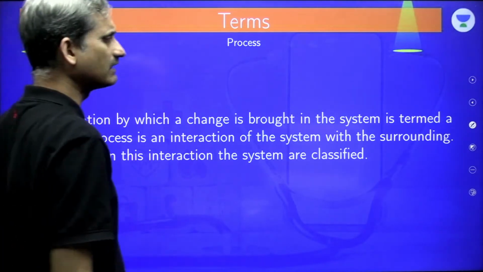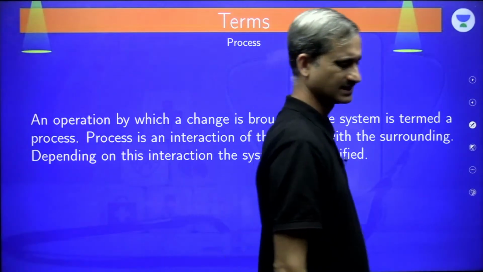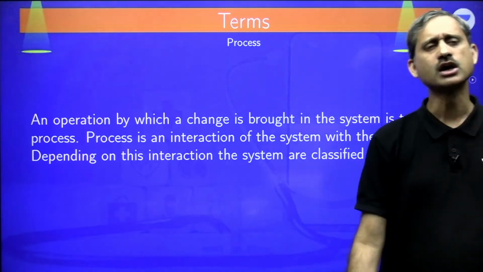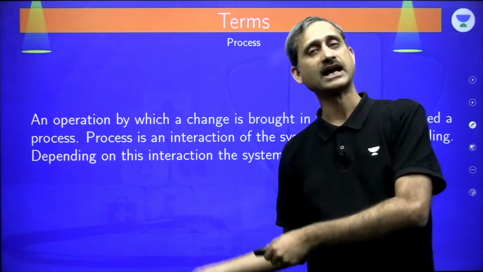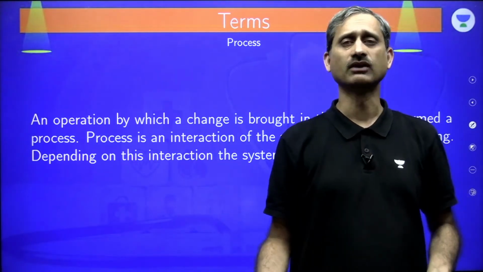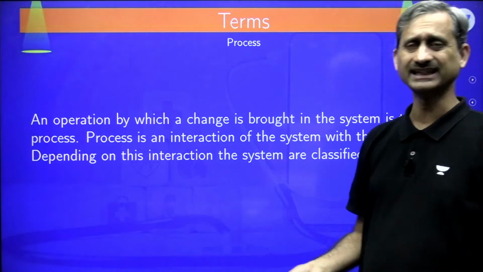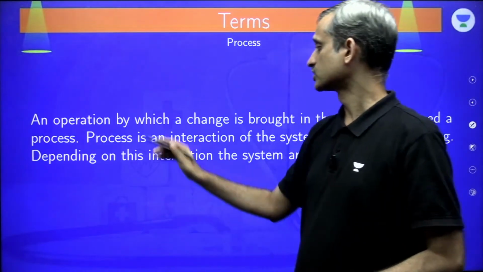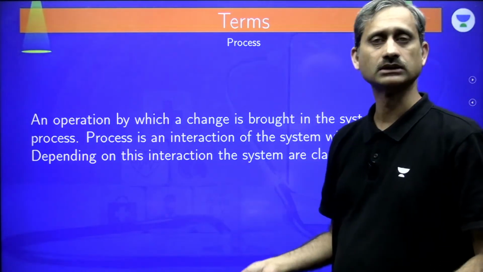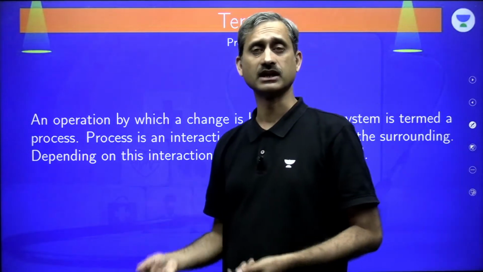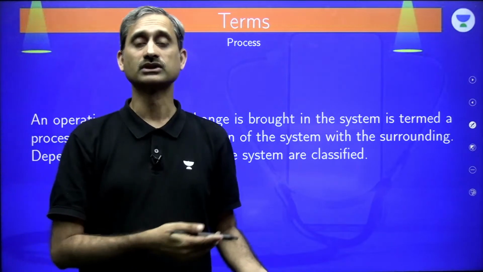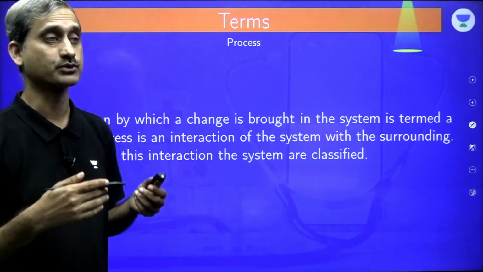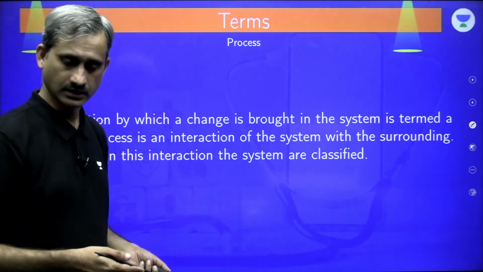And then we have a term called process. See, these words are normal English language words and they mean what they actually mean. We are not changing the meaning of it. Process is any operation, anything by which a change is brought about in the system. We are observing the system, we are investigating the system, so obviously we are going to talk about the change in the system. So that is what we call as a process. Any doubts, anybody?